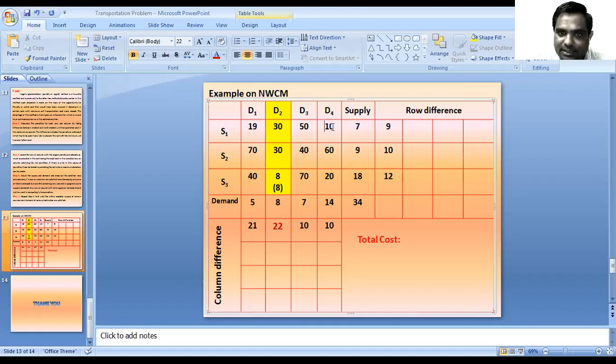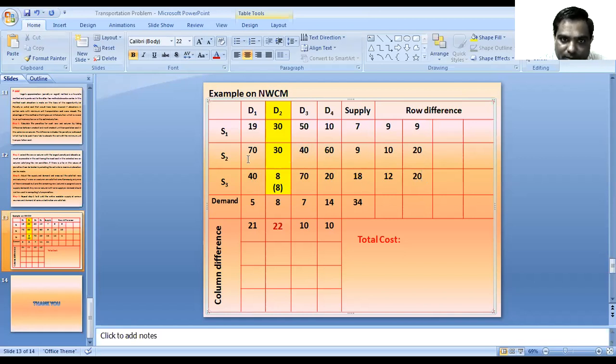Then again we have to repeat the same procedure. The smallest cost is 10 units and the next smallest is 19. The difference is 9 units. We have to leave the D2 column while computing the penalties, row difference, column difference, or both. Okay, so the smallest is 40 units and the next smallest is 60 units. The difference is 20 units. In the third row S3, the smallest is 20 and the next smallest is 40. So the difference is again 20 units.